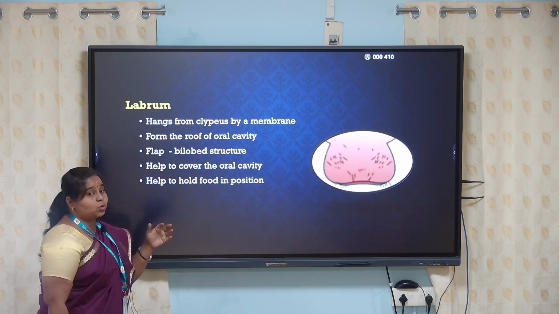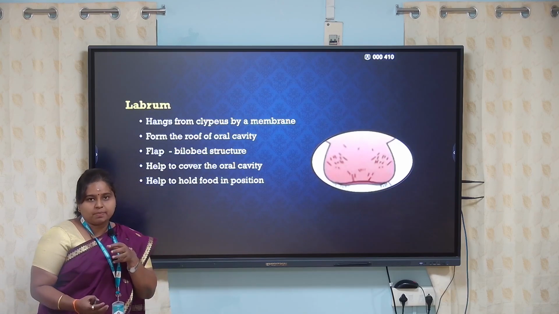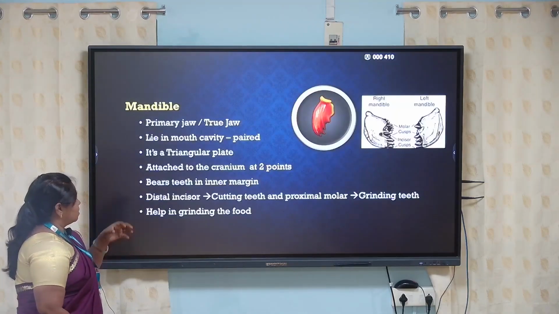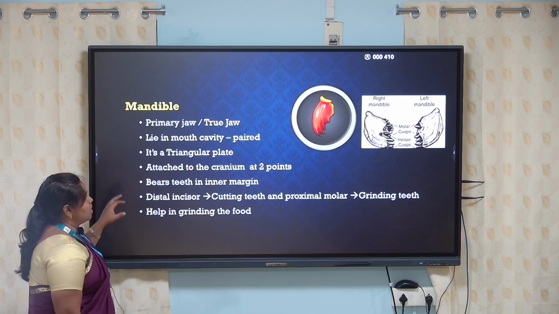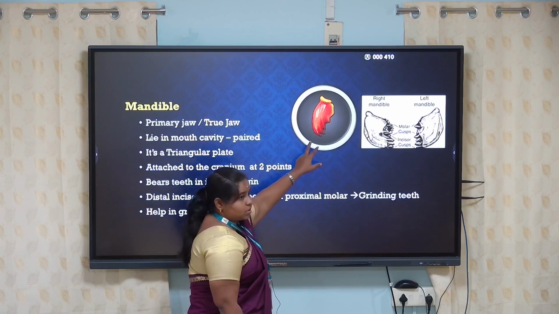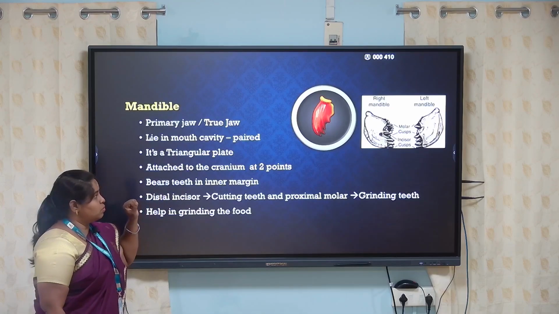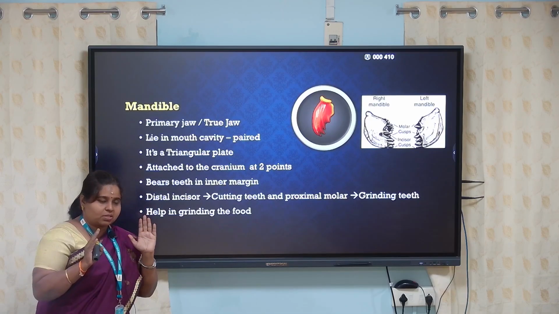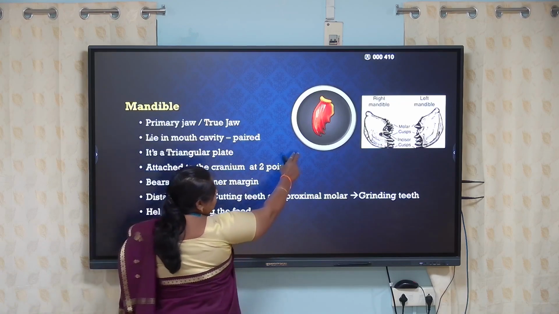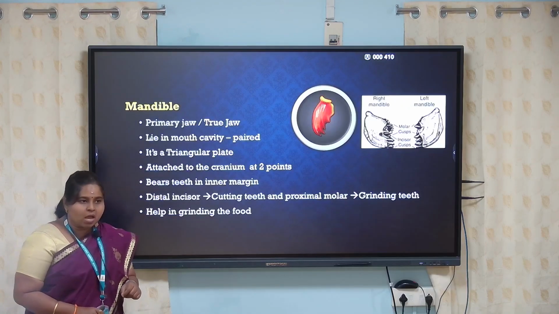This helps to cover the oral cavity, and this labrum also helps to keep the food in position. Now let us move on to the next structure called the mandible. The mandible is a hard, jaw-like structure called the primary jaw or true jaw, which you can see on either side of the mouth parts. They are triangular plate-like structures, and the inner side of the triangles consists of serrations called teeth.